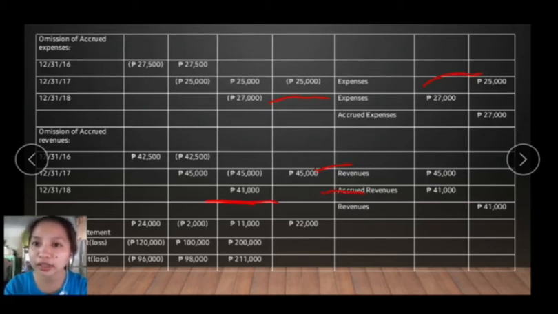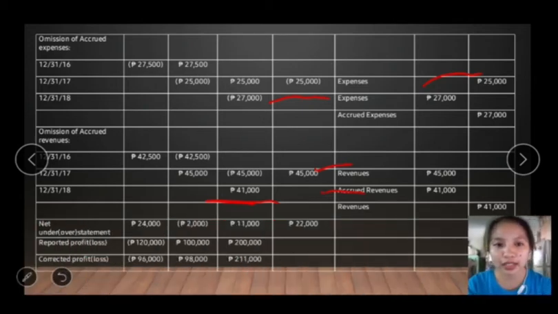We have to credit the retained earnings 45,000 as well, para ma-add to nga profit in order to overstate it. And then for the 2018 entry, we have 41,000 debit accrued revenues, and then credit revenues for 41,000, since we have to add it because it was understated. That is why atong i-credit ang revenues for 2018.